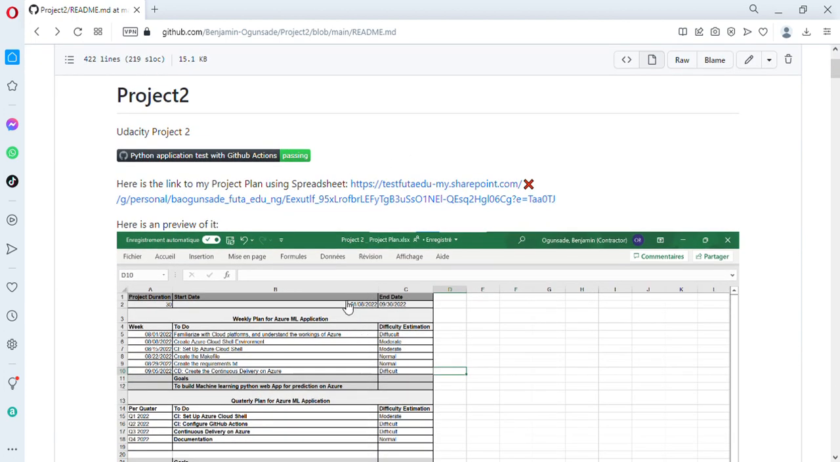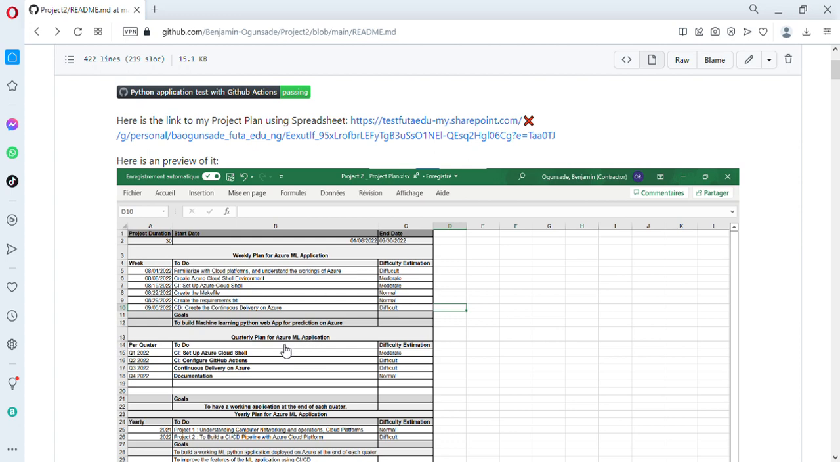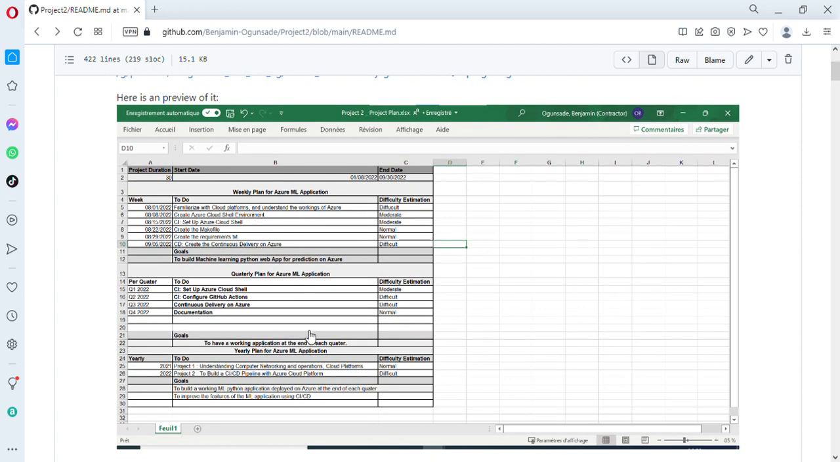So this is my project plan divided into weekly plans, quarterly plans, and yearly plan on how I plan to achieve this. So I need to understand what computer networking is and what cloud platforms are. That was done last year, and now this year, with a good knowledge of networking and the like, I can learn Azure Cloud.